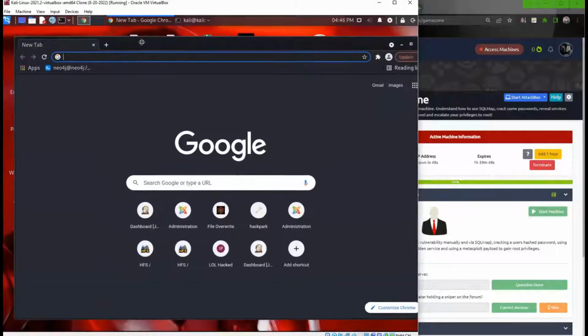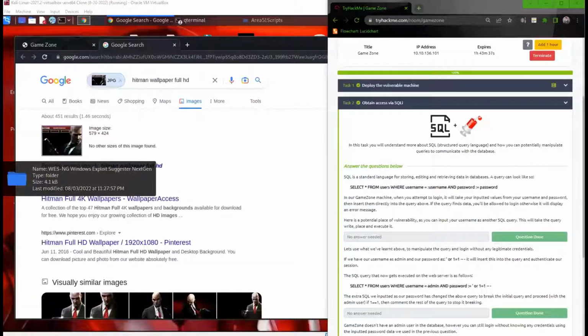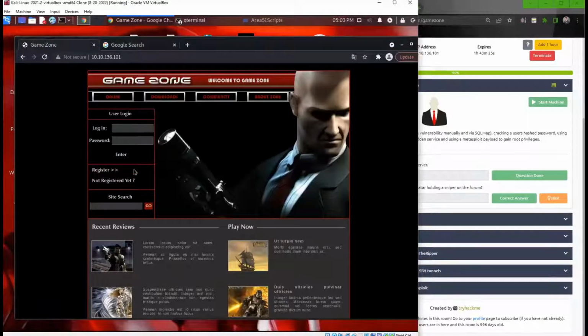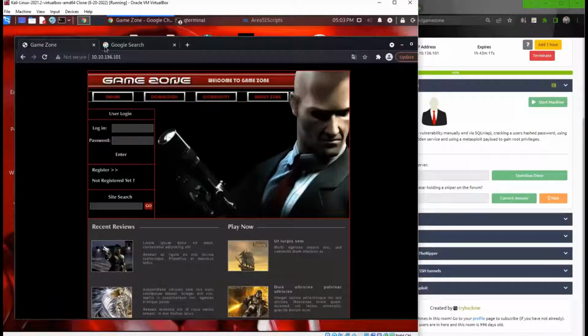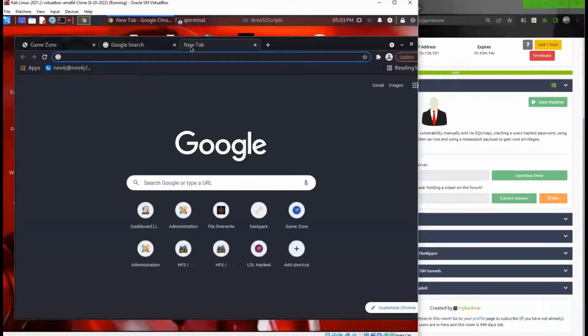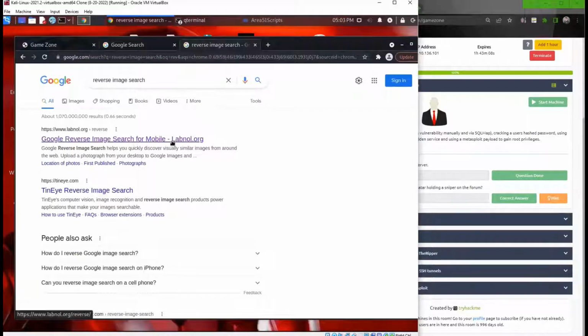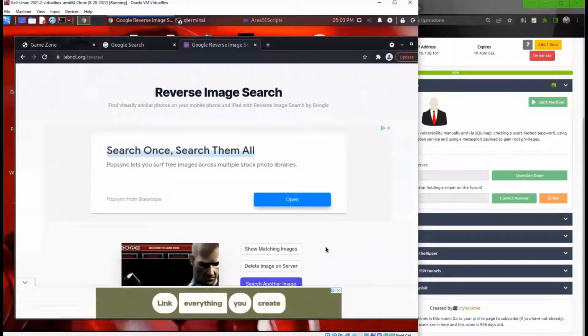All right, so to find out the cartoon avatar's name, what I did was I just took the picture here and saved it to my computer. Afterwards, I did a reverse image search, like they mentioned. You could choose any website, just upload the file, open, give it a second.